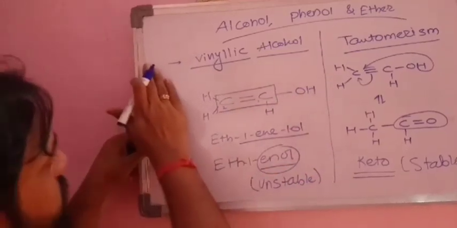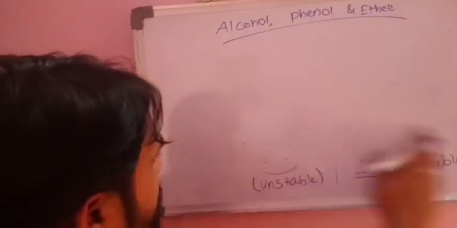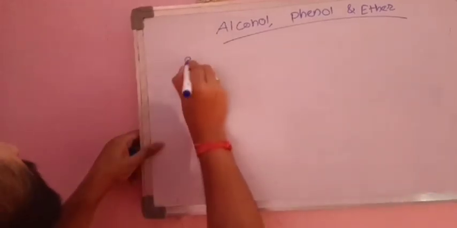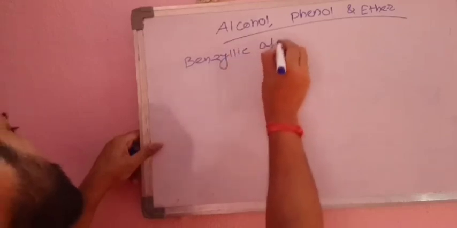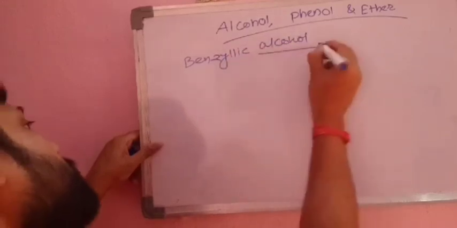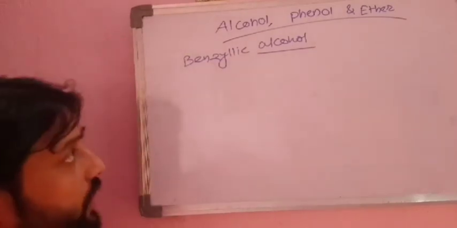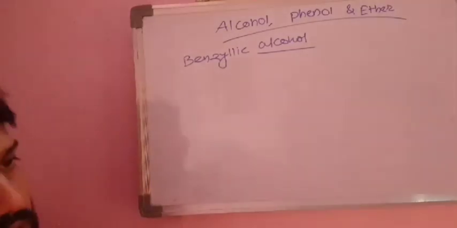Okay. Now we'll see the next, and in this last type, that is benzylic alcohol. So many students got confused in this benzylic alcohol and phenol. So remember, always phenol is different and benzylic alcohol is different.